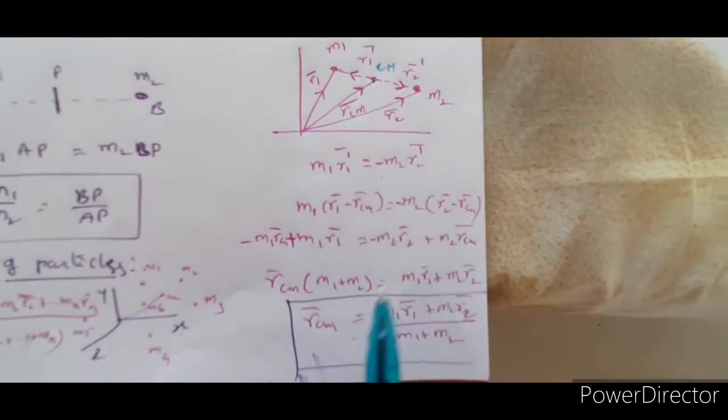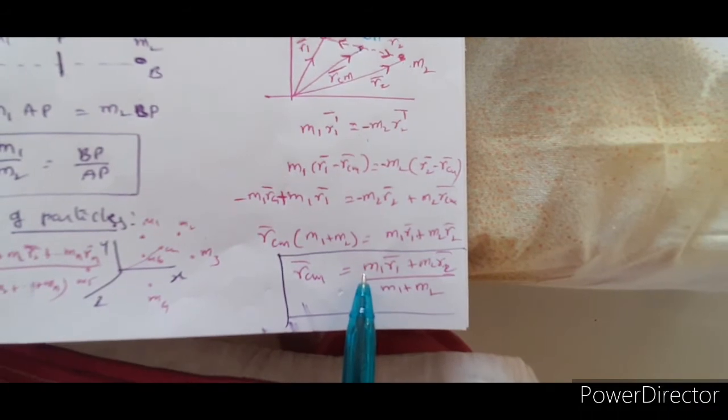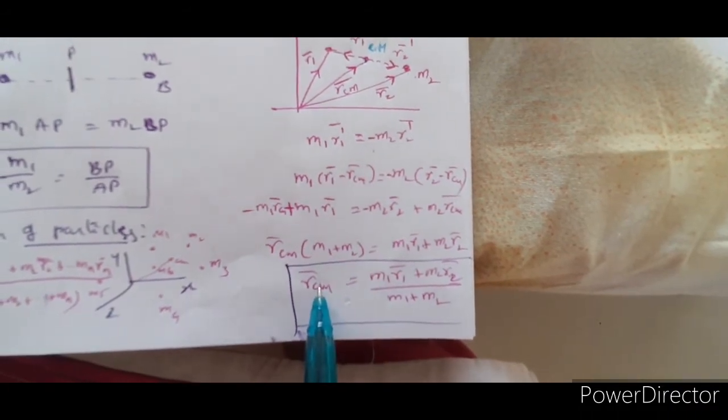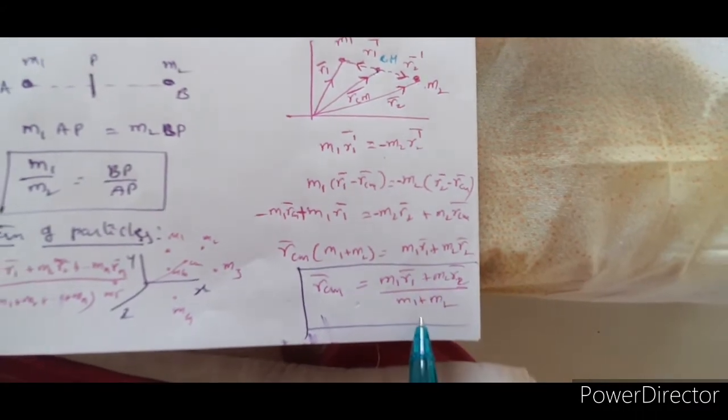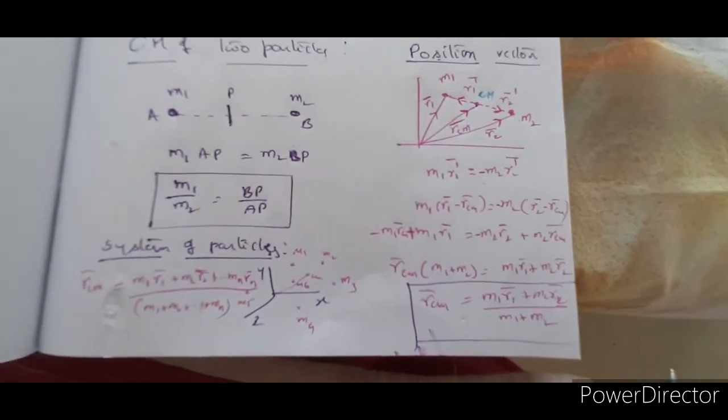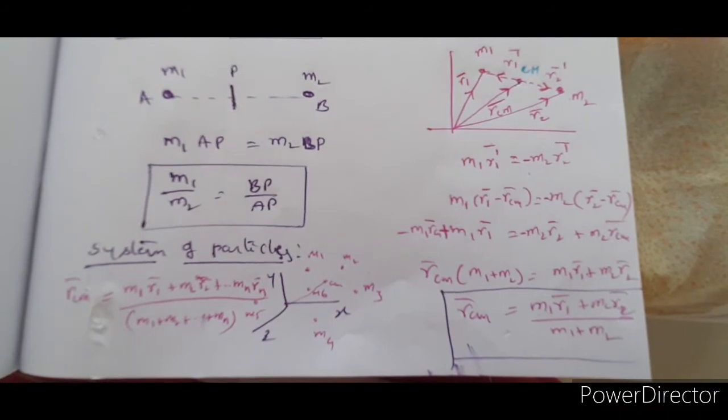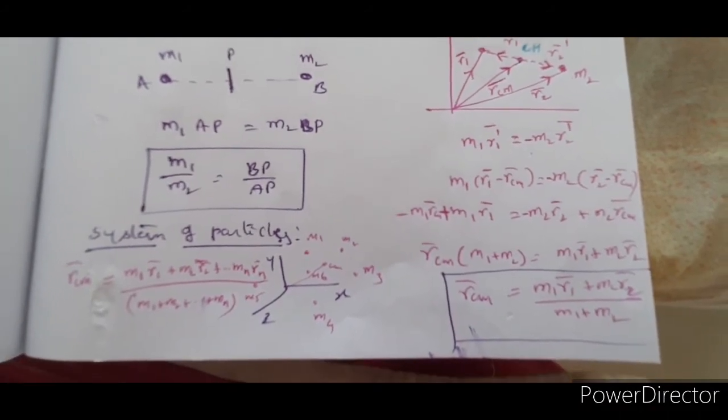So thus on substitution and further simplification, you will get RCM bar is equal to M1 R1 bar plus M2 R2 bar by M1 plus M2. Right? M1 R1 bar plus M2 R2 bar by M1 plus M2.